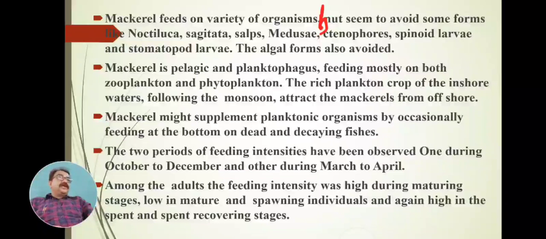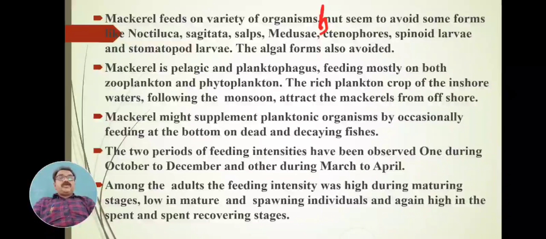It is noted that mackerel shows two periods of feeding intensity. One is during October to December, when mackerel feed voraciously on abundant quantities of food. The second is from March to April, so one or two months of feeding intensity.